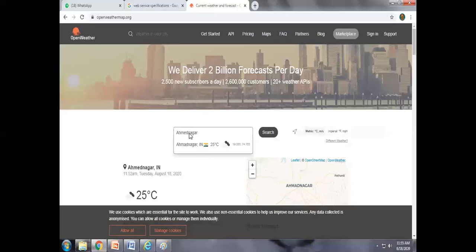If I provide the city name successfully, you will get the successful message: the current weather of this particular city is this. And if I put in a wrong city name, it tells you not found Ahmednagar. I made a mistake in typing the Ahmednagar spelling, so not found; that message is received. So if successful, you get the successful message, and if the provider is unable to process your request, it gives you a message.